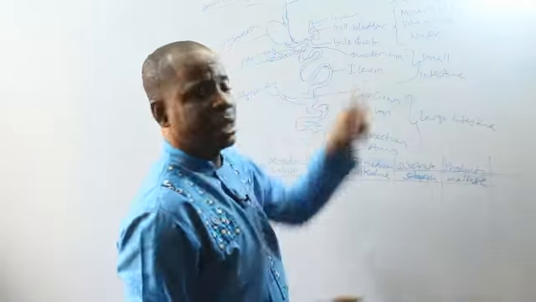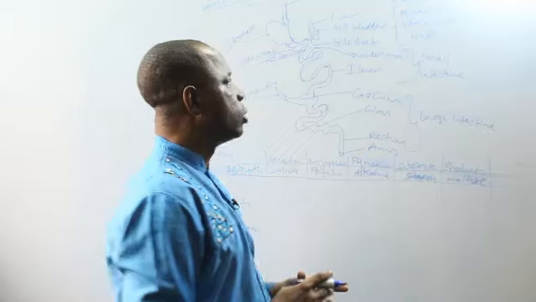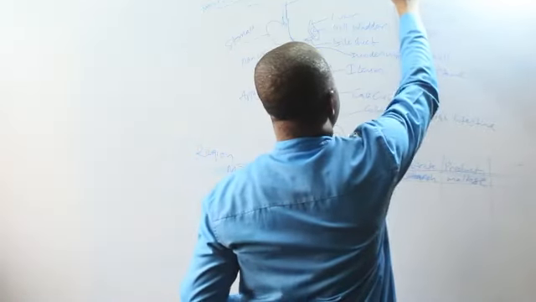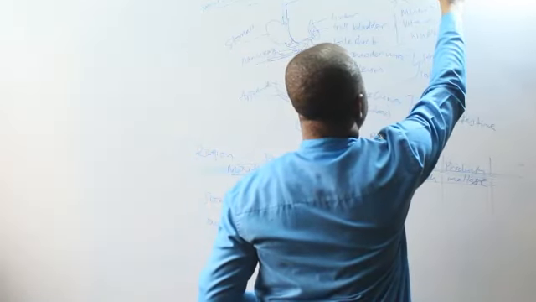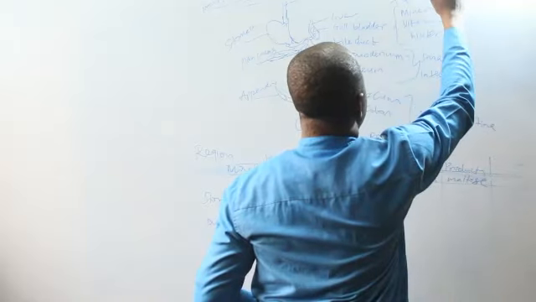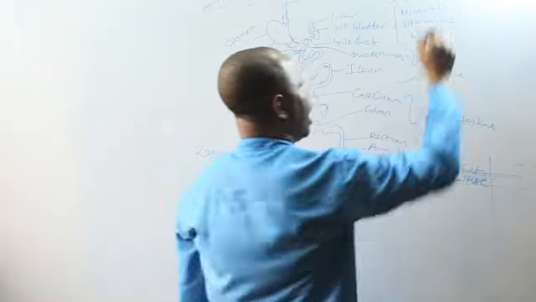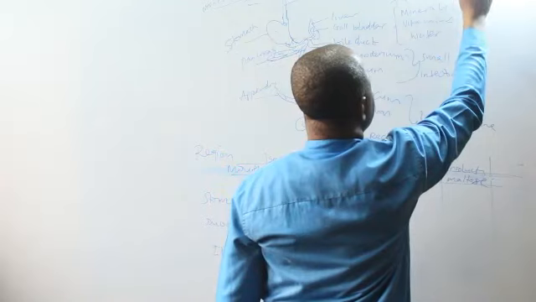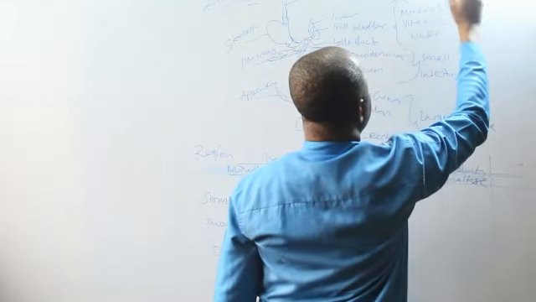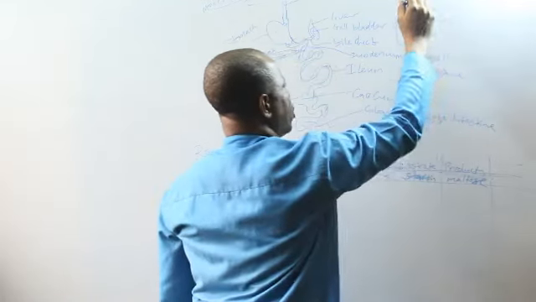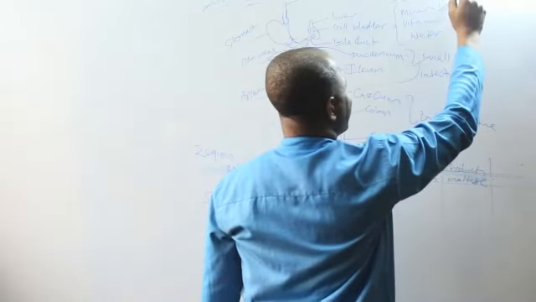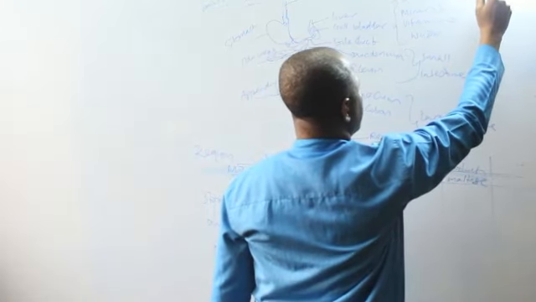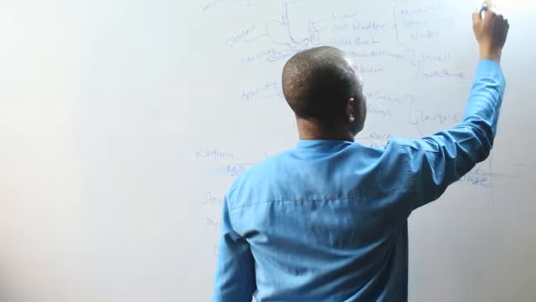But these 3 are in big form. They need to be broken down. So carbohydrate will be broken down until it forms glucose. Protein will be broken down until it forms amino acids. While fat and oil will be broken down to what we call fatty acids and glycerol.